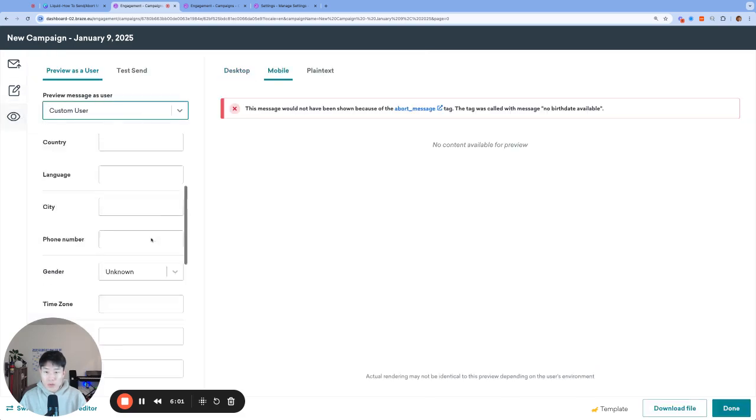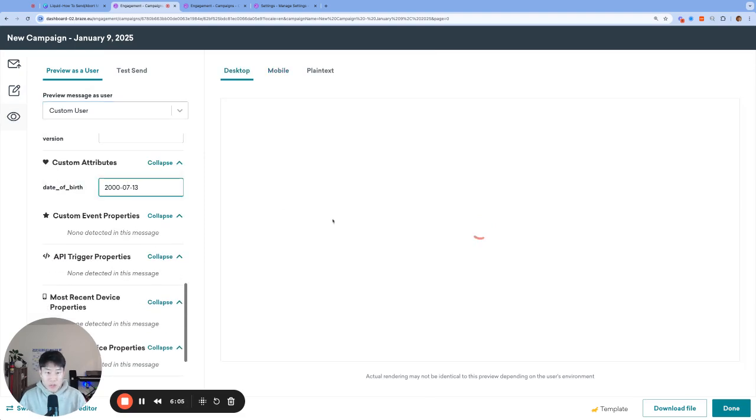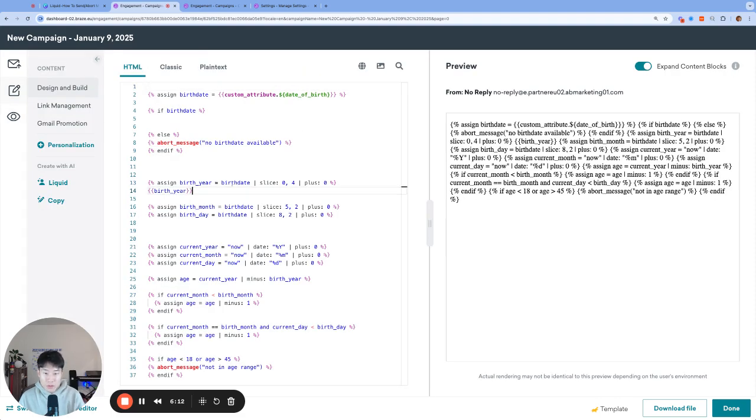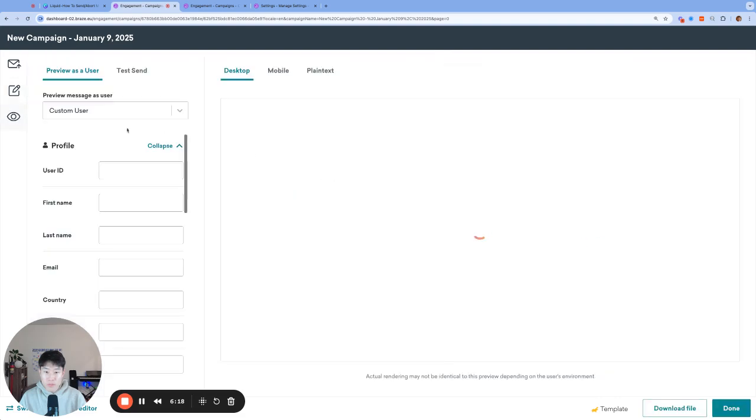Go to custom user and we'll assign a custom birthday, but use the same value that we used earlier. And you'll see that birth year 2000 is being printed. So that's good. That confirms, right? Birth year colon. And let's look at it one more time. So birth year is 2000.